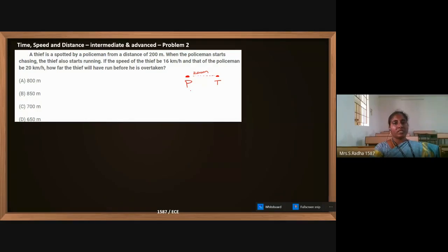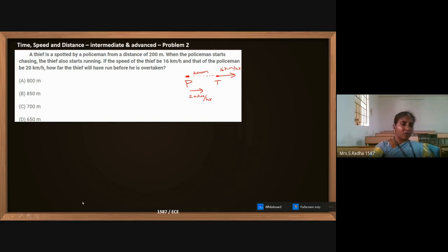When the policeman starts chasing, the thief also starts running. If the speed of the thief is 16 km per hour, and that of the policeman is 20 km per hour, how far will the thief have run before he is overtaken?